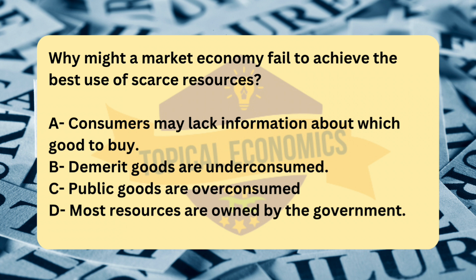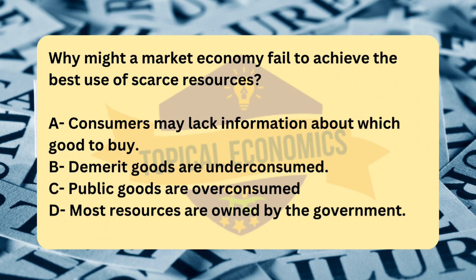When consumers don't have full or accurate information about a product's quality, price, or benefits, they might make decisions that are suboptimal, leading to inefficiency in resource allocation. For example, consumers might buy products that are not the best value or that do not fully meet their needs, resulting in a misallocation of resources. In some cases, asymmetric information, where one party has more information than the other, can exacerbate this problem, leading to issues like adverse selection, e.g., buying low-quality products without knowing it, or moral hazard, e.g., a lack of incentive to avoid wasteful consumption due to not knowing the long-term effects.